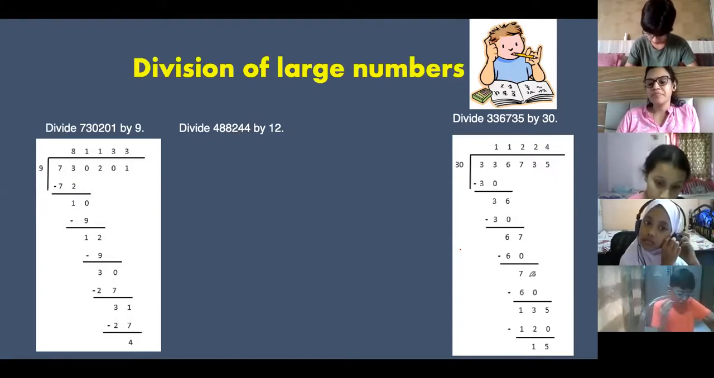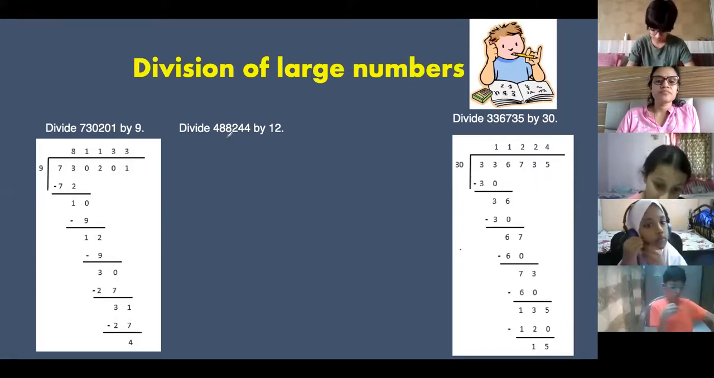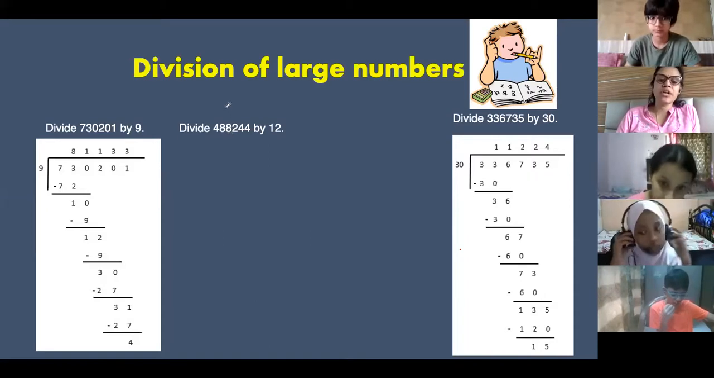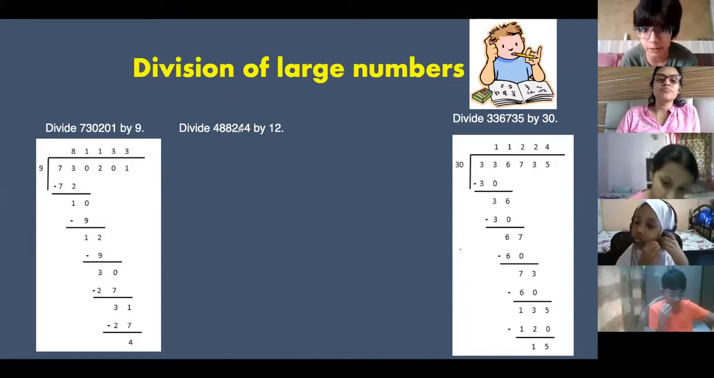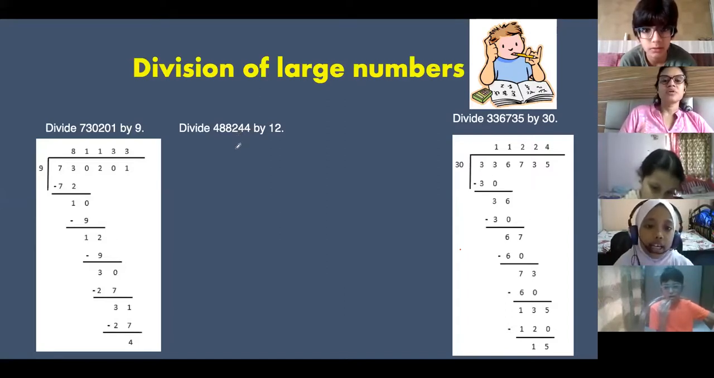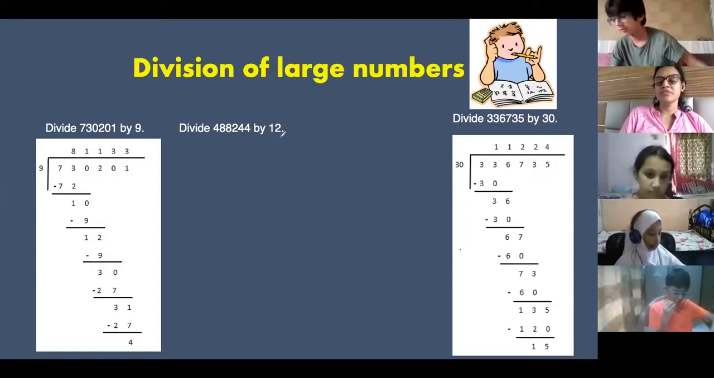See, ma'am, 12 fours are 48. Then we will subtract it, so it comes 0. Then we will carry 8 down. You have to put another 0. 12 zeros are 0. So 8 minus 0 is 8. How do we check, ma'am?